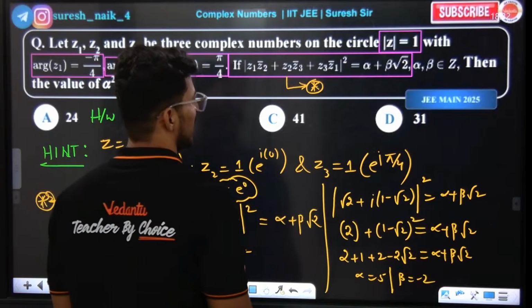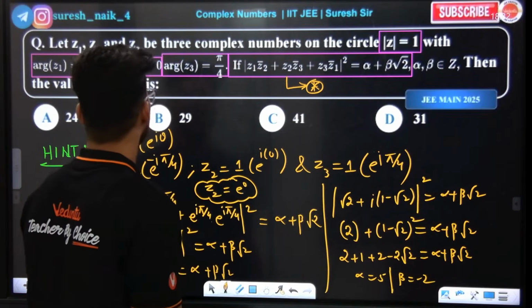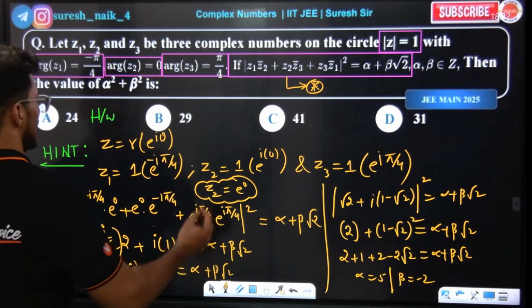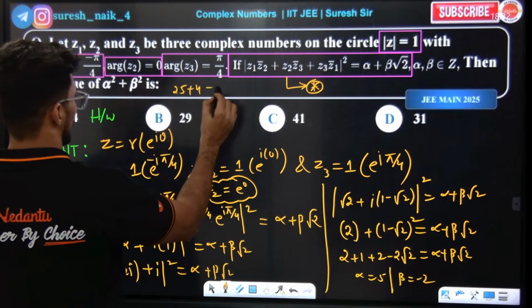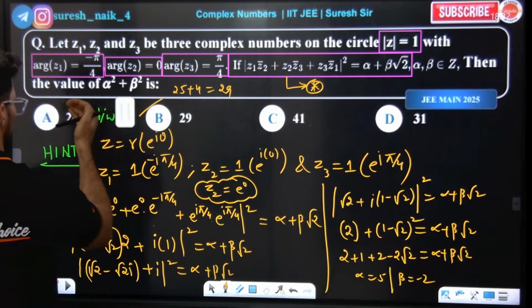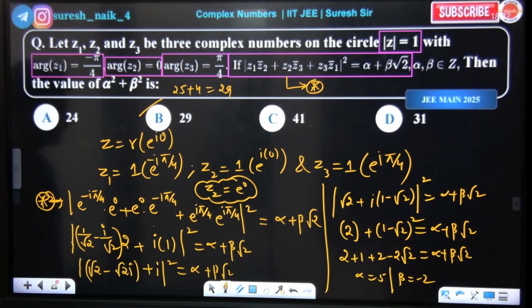Okay, so that's it. They are asking alpha square plus beta square, that means 25 plus 4 which is 29. B is the right answer. Any doubts? Is that clear, guys?